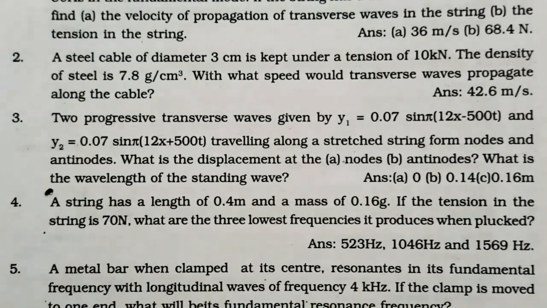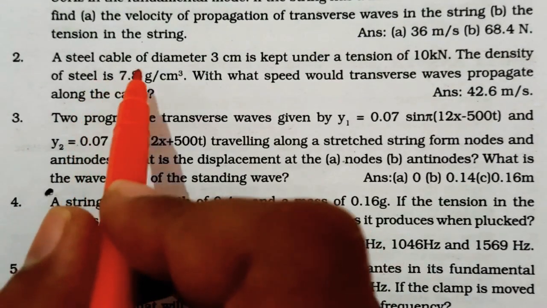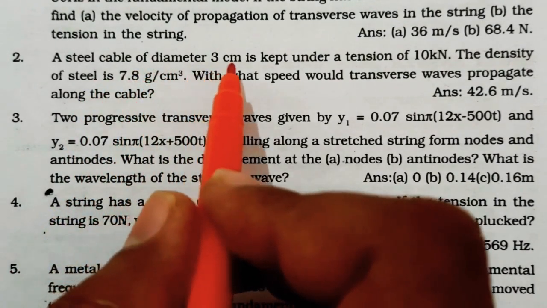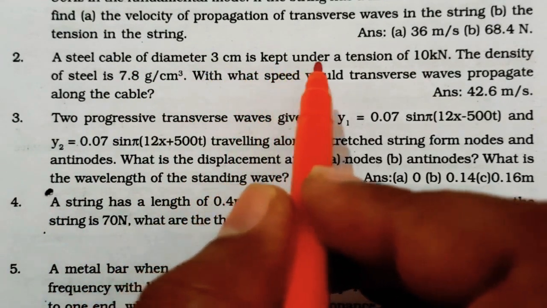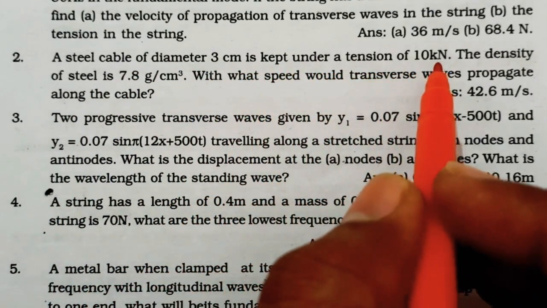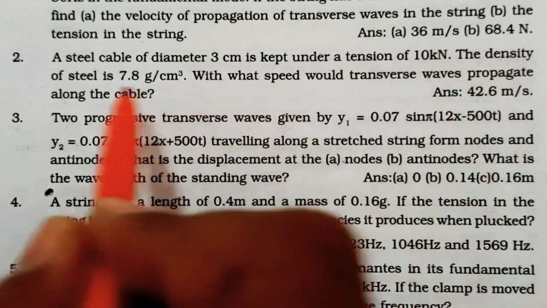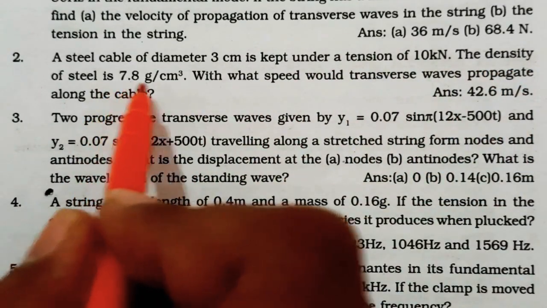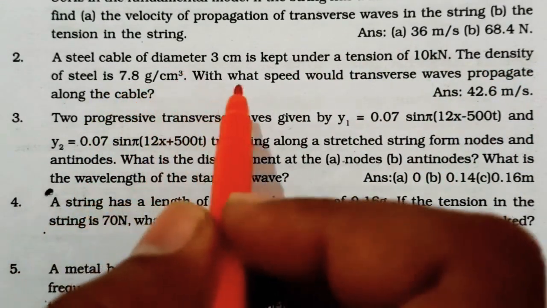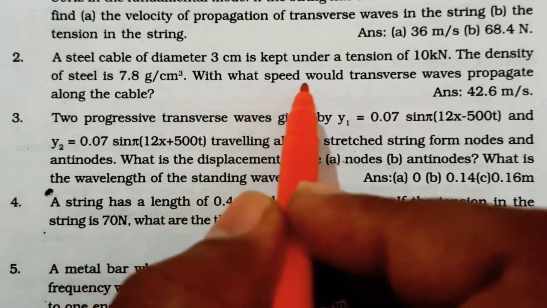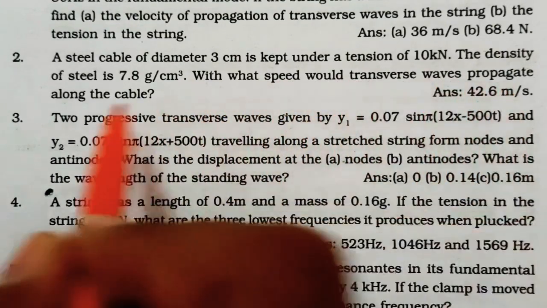See the second problem. A steel cable of diameter 3 cm is kept under a tension of 10 kN. The density of steel is 7.8 gram per centimeter cube. With what speed would transverse waves propagate along the cable?